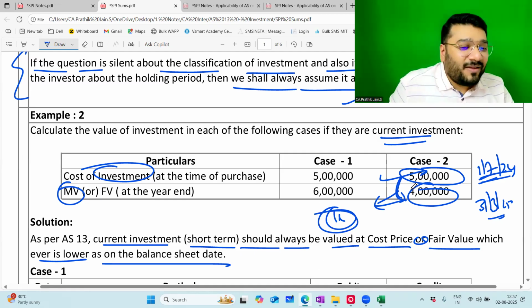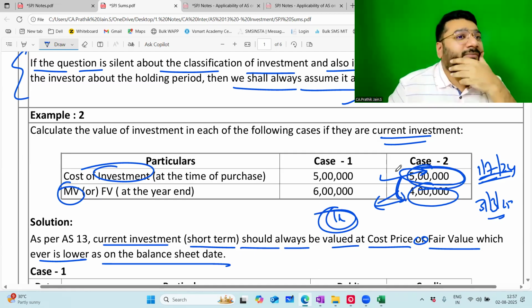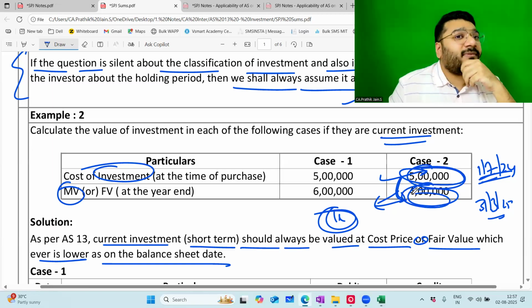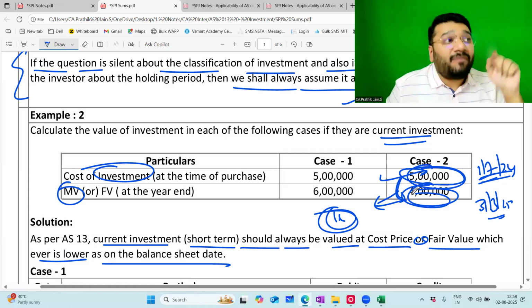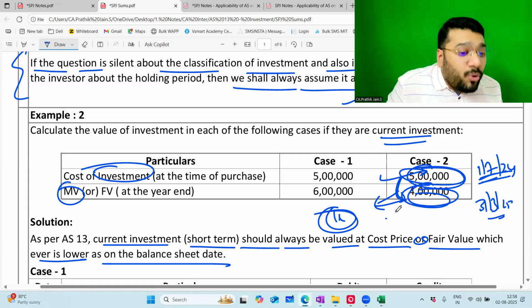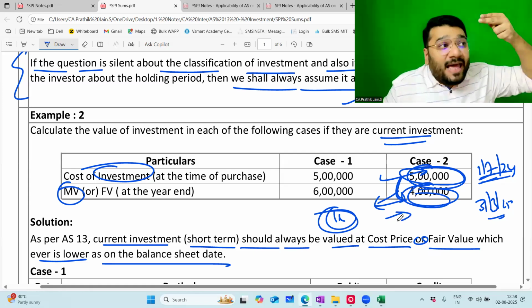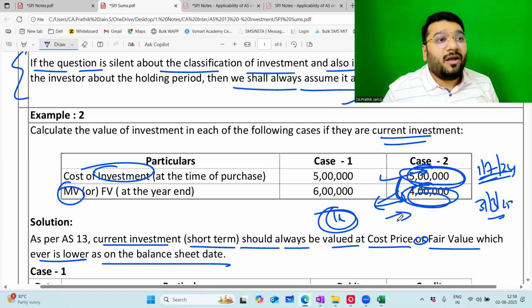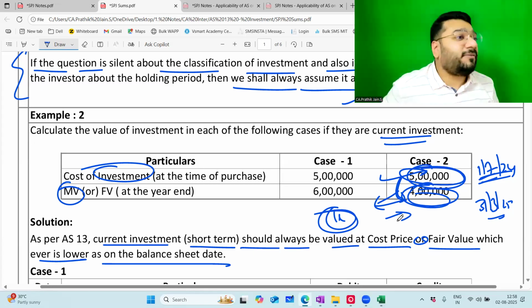Now, 5 lakh is the worth of the investment. I'm again telling one more time. Today, the market value is 4 lakh rupees. The value of the investment has fallen by 1 lakh. Now, I have to book the investment at 4 lakh. From 5 lakh, I want to bring down the investment to 4 lakh. So, I want to reduce the investment by 1 lakh. What is the journal entry for reduction in the value of the asset?